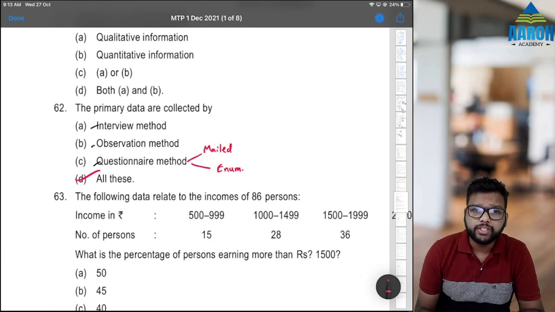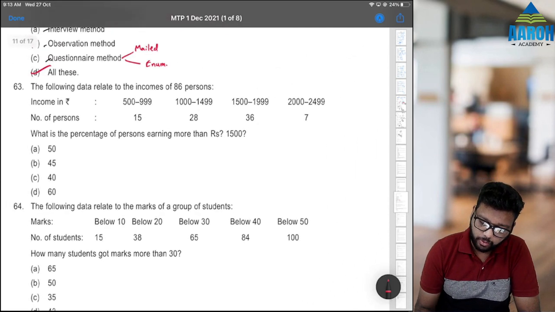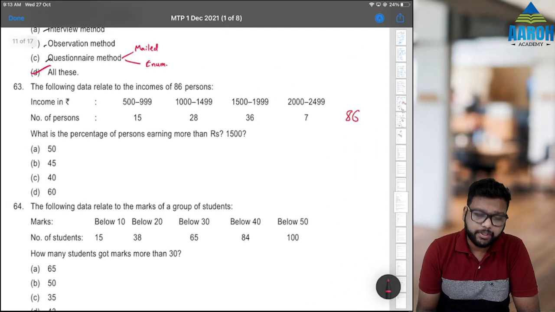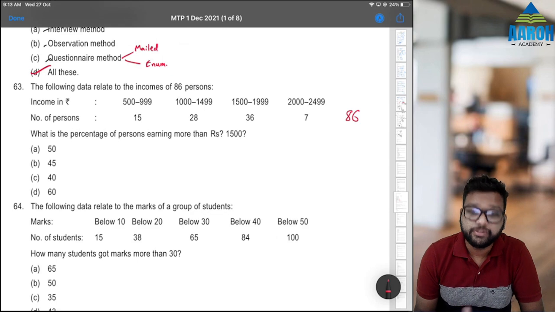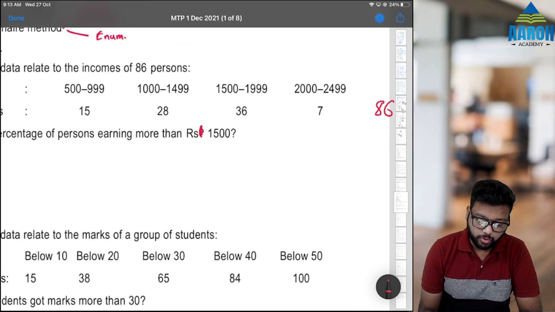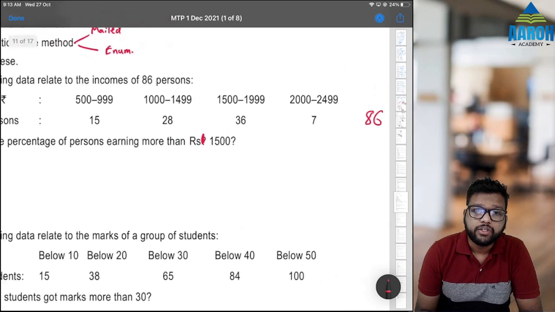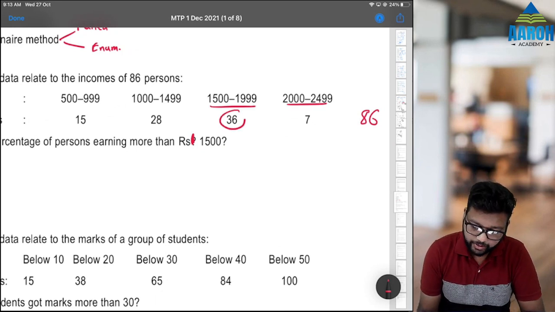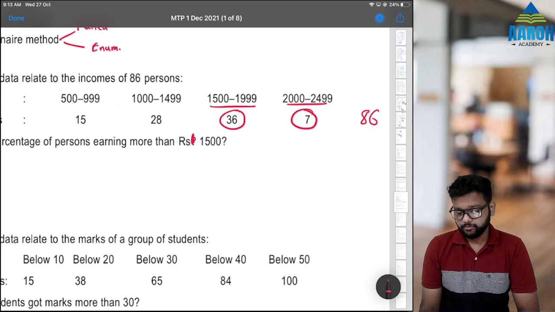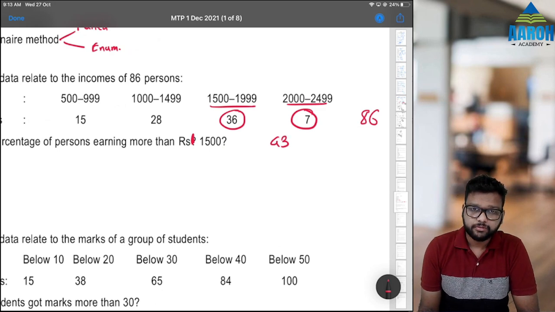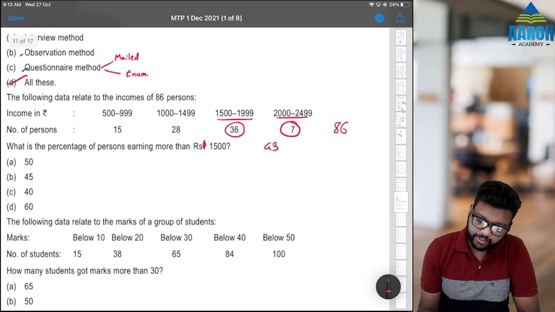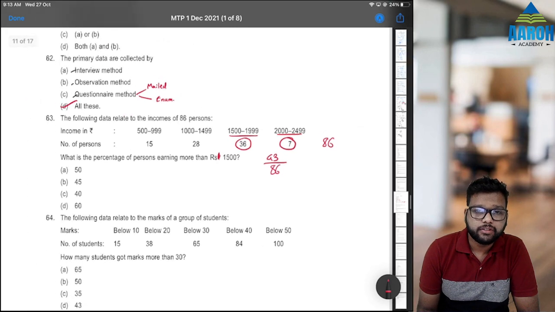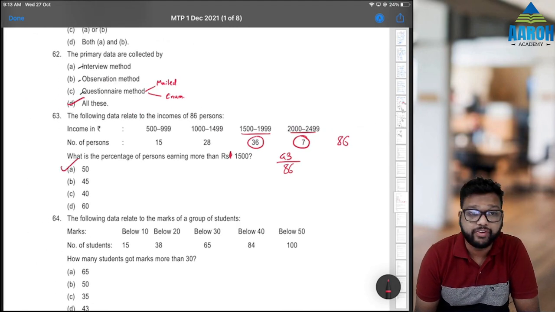The following data relates to the income of 86 persons. So the total is 86. What is the percentage of persons earning more than rupees 1500? So for more than 1500, we take the frequencies of 1500 to 2000 and 2000 to 2500. So the total will be 36 plus 7, that is 43 people. Percentage means 43 out of 86, which, you can use a calculator, is 50%, exactly half.